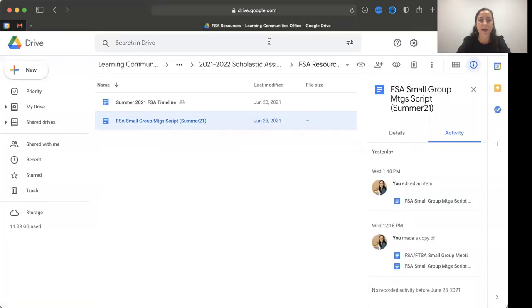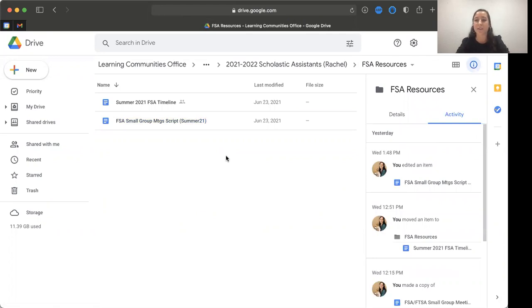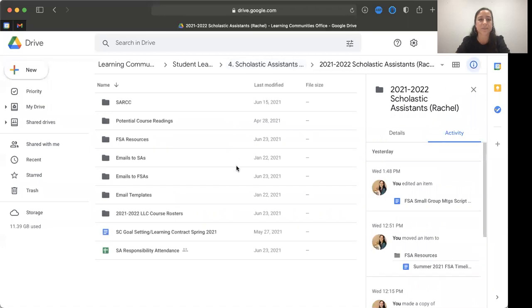Let's go back. Like I said, all the other scripts that you'll have for your semesterly meetings, like the ones you had as an essay with your FSA, will all be found here. Anything else FSA related, I will make sure to put it here and have that shared with you too. So let's go back to my chair folder.